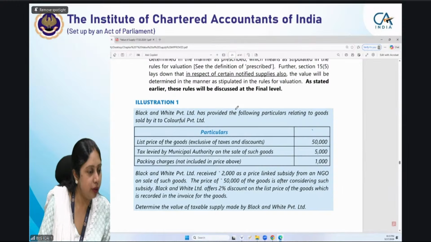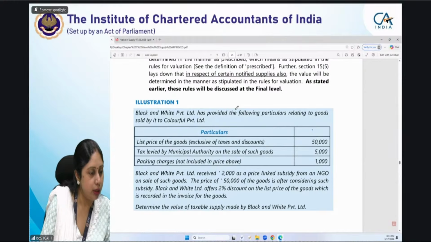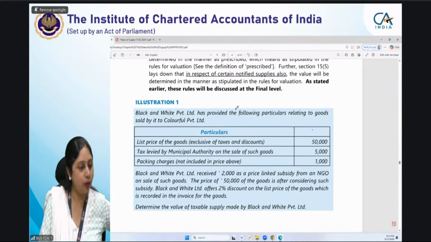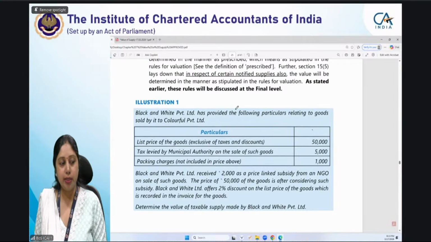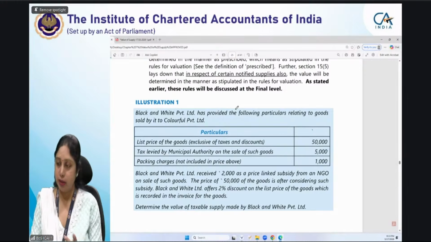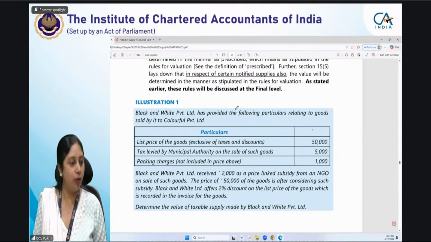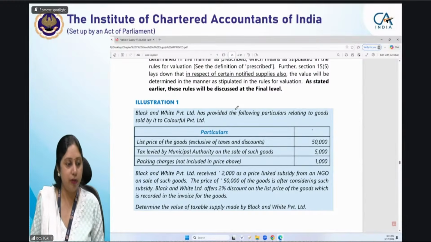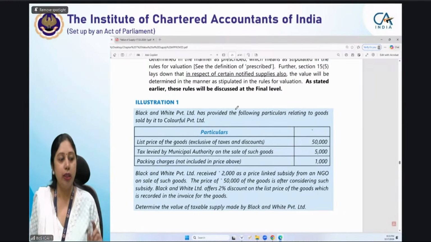Nilesh is asking if the discount value changes daily on purchase. That I had answered. Nilesh is saying the terms are pre-specified. In case of a discount before or at the time of supply, the condition is clear at the time of supply itself. The discount is given at the time of supply itself. And in the previous PBPL question, in both the cases, it was a post-supply discount. I think, Nilesh, now your doubt would have been clear. Just give me a message in the chat box so that I can know that you have understood it.